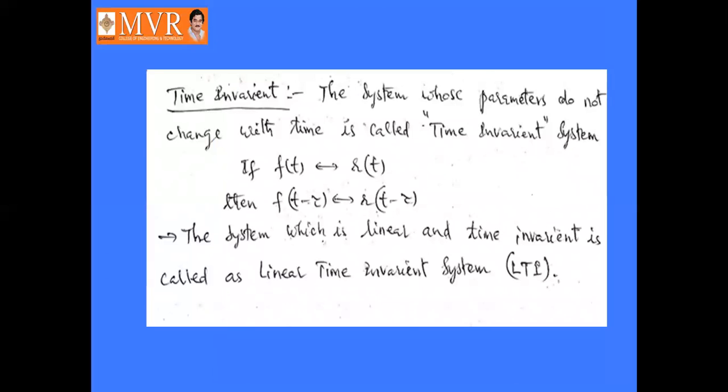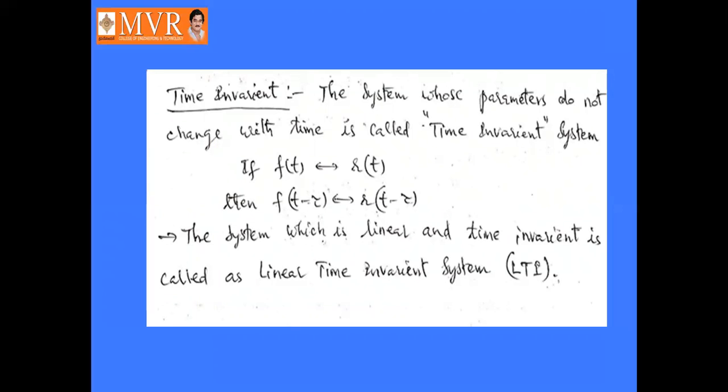Then coming to the time invariant system. What is meant by time invariant system? With respect to time, the system parameters will not change. The system whose parameters do not change with time is called a time invariant system. If f of t is the input signal and r of t is the output signal, so f of t is related to r of t, then with a shift in time of tau units, f of t minus tau will relate to r of t minus tau. Here the input time is shifted, and the output time is also shifted.